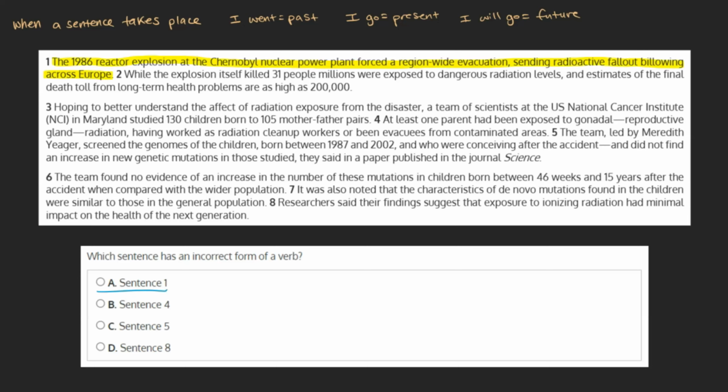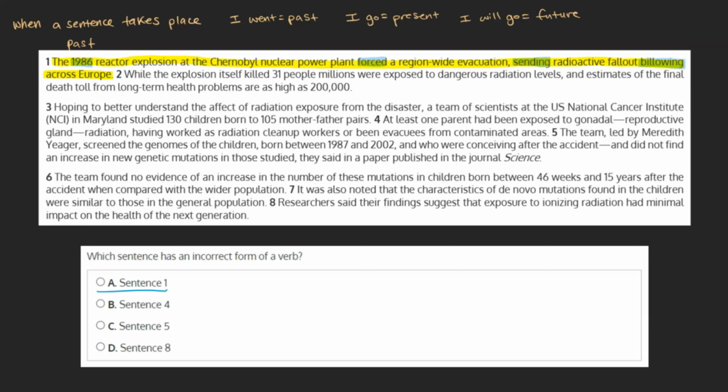A. Sentence 1. The 1986 reactor explosion at the Chernobyl nuclear power plant forced a region-wide evacuation, sending radioactive fallout billowing across Europe. As the sentence tells us this happened in 1986, we can see we're talking about an event that happened in the past. And we can see that our verb is in past tense, "forced."